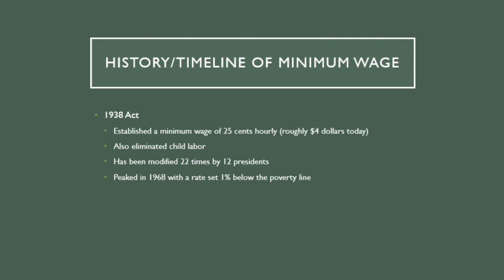After a year of judicial refinement, the Fair Labor Standards Act was established in 1938 by FDR. The law established a 25-cent minimum wage for employees in the production and interstate commerce industries. Since the FLSA's establishment, it has been changed 22 times by 12 different presidents. Then in 1961, the FLSA was amended to reach the retail industry, and again in 1968 to reach government employees.